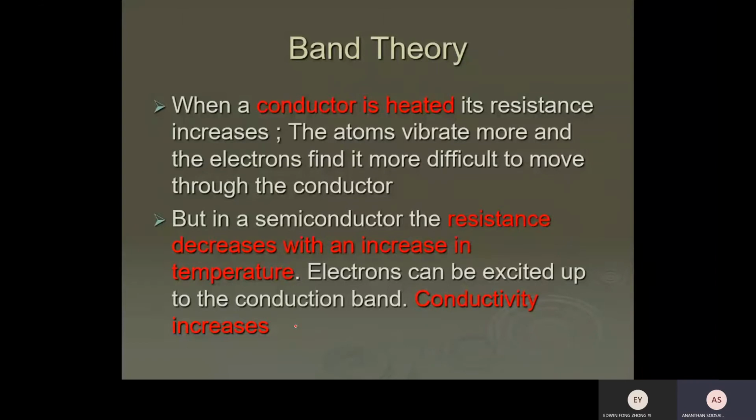But when you heat the conductor, the resistance rises because of what? The charge density never rises, but the atoms vibrate more severely, so the electron can't move forward. But you might be confused: in a semiconductor, does the oscillation of the atoms never happen? It does happen. For a semiconductor, the oscillation of the atoms happens, so the electron faces difficulty moving forward. But at the same time, the charge density rises. So the increase in charge density outweighs the problem caused by the oscillation of the atoms. So still current rises. Okay.